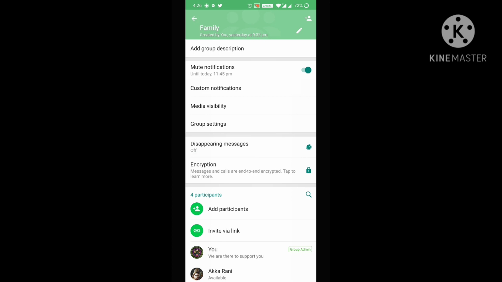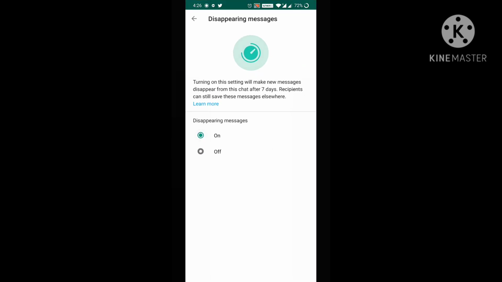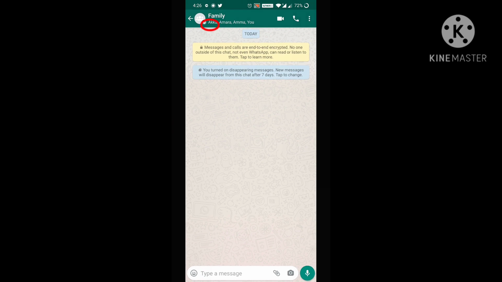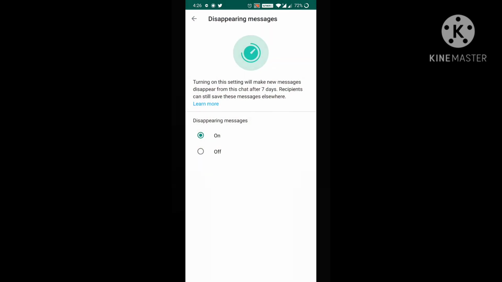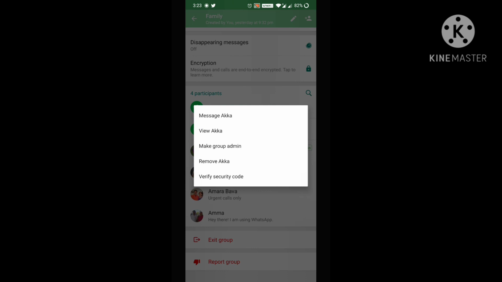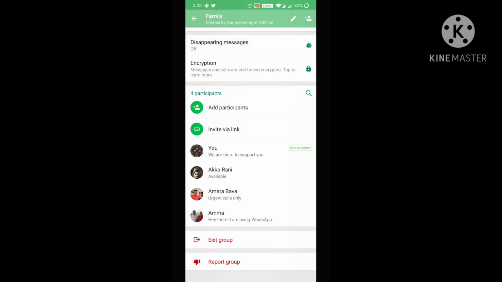Moving to the next is disappearing messages. This is a very new feature in WhatsApp. If I turn this on, all the messages will get deleted after 7 days automatically. Let me show you. Now I have turned it on, right? If you see on top near the group icon, one small icon is there. It means that the disappearing messages option is turned on. All the messages will get deleted after 7 days. If I want to turn it off, I just tap on the message and turn it off. You can add the participants from here. If you give a long tap on a person's name, you can make them a group admin, or you can remove them from the group, or you can message them personally, and you can even exit from the group.